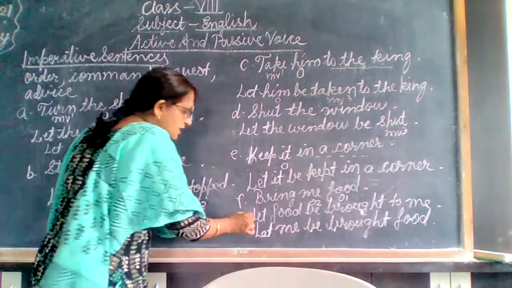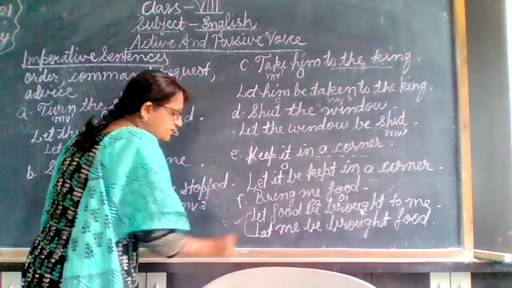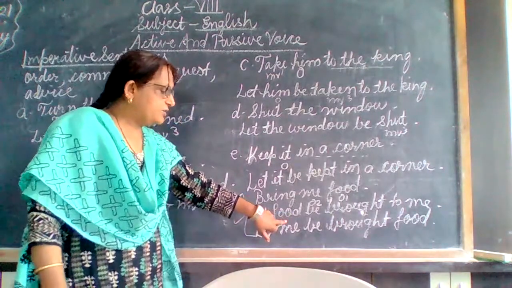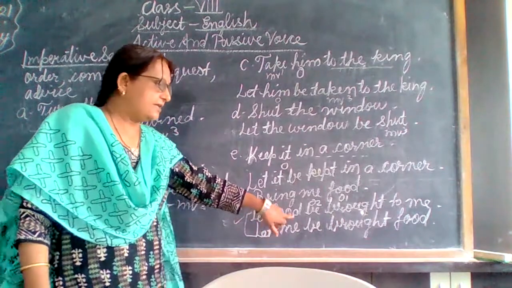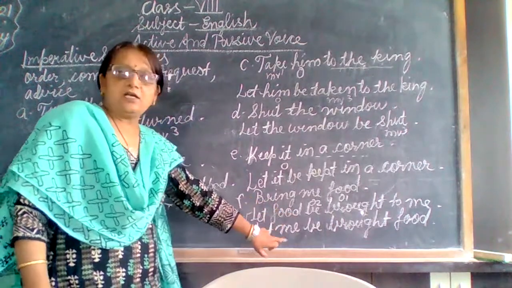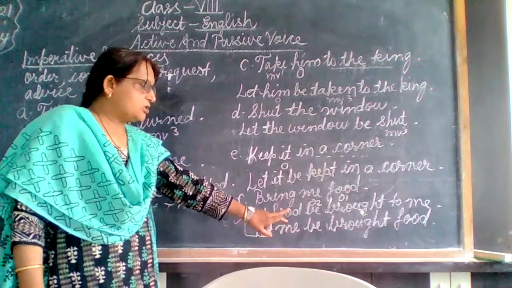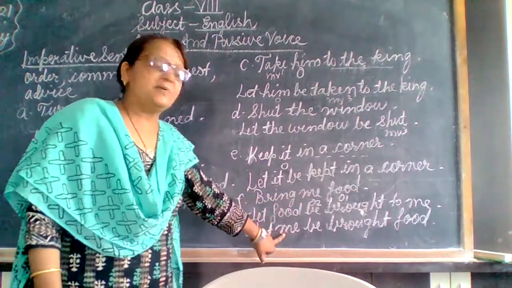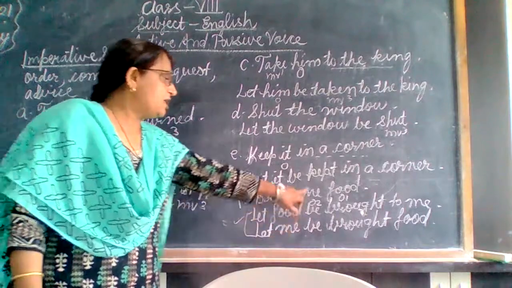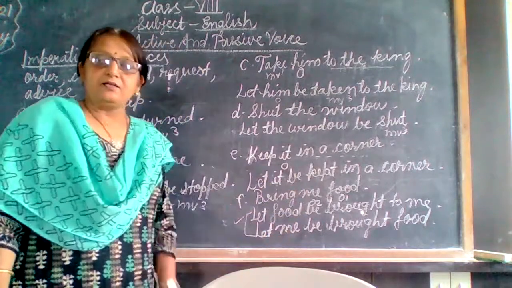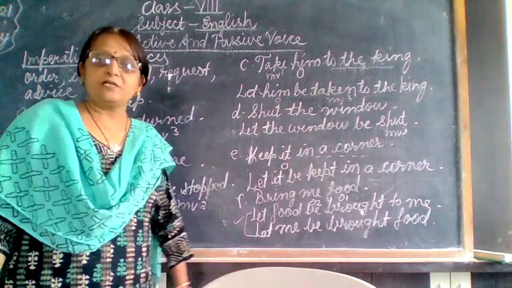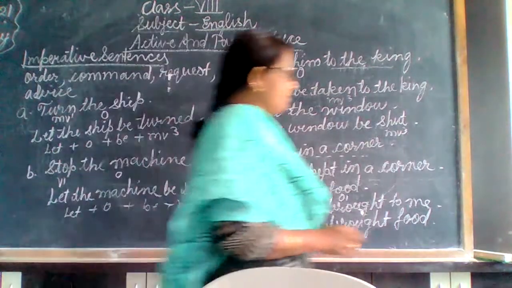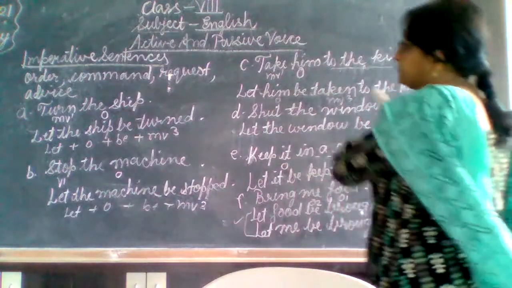So both the answers here you can write, and both are right answers. Here we are taking object 1, the direct object, and writing the answer. And here we are taking the indirect object. So a question may say, rewrite the sentence beginning with the direct object, or rewrite the sentence beginning with the indirect object. Here me will not change into I. This you have to keep in mind. As it is the object, you have to keep it. So this we have done when the object is given. Now suppose the object is not given.